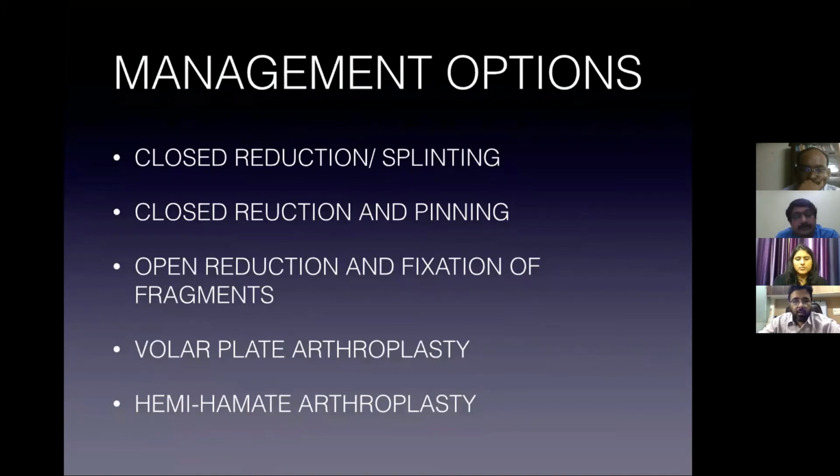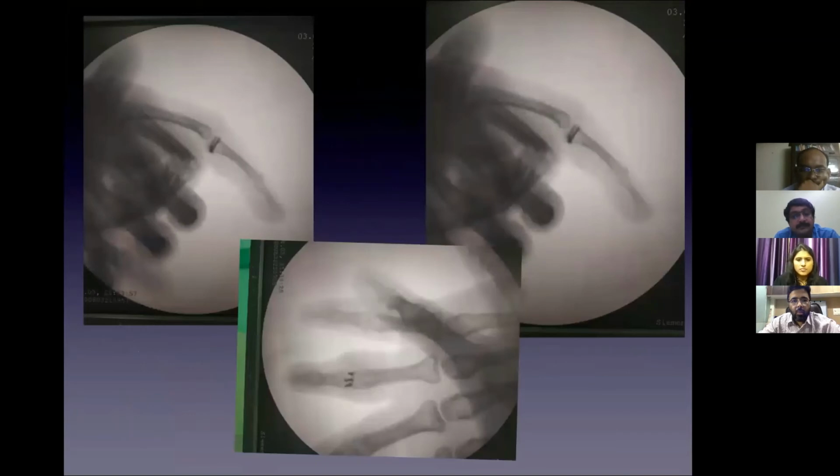We finally did a hemi-hamate arthroplasty. If we want to see intraop images, we check the views AP and lateral intraoperatively. These are the intraoperative images assessing the volar cusp formation so that it does not dislocate. In the case that you showed, Amit, the problem was the volar lip was not maintained by fixation. Either it was compressed or some of the bone was lost. Correct. So it is very important that we should be able to create a volar lip overhanging the proximal phalanx so that it is stable.